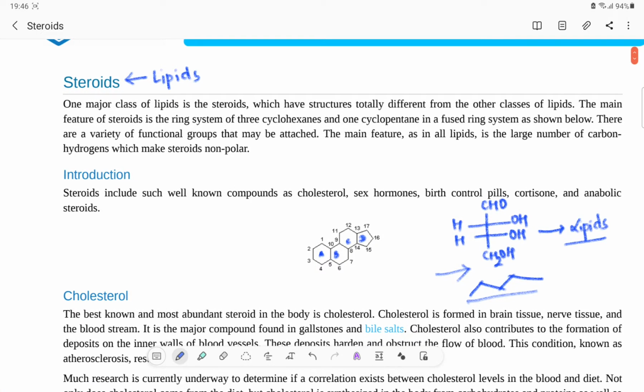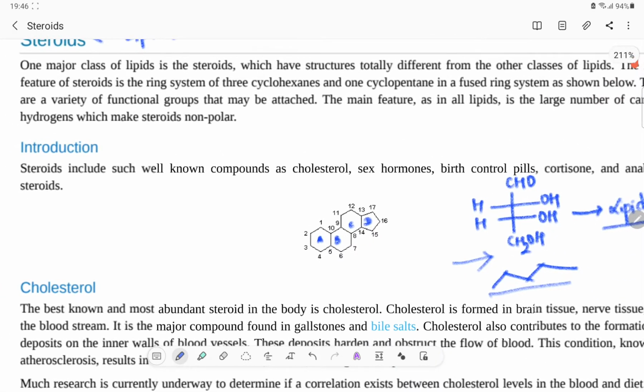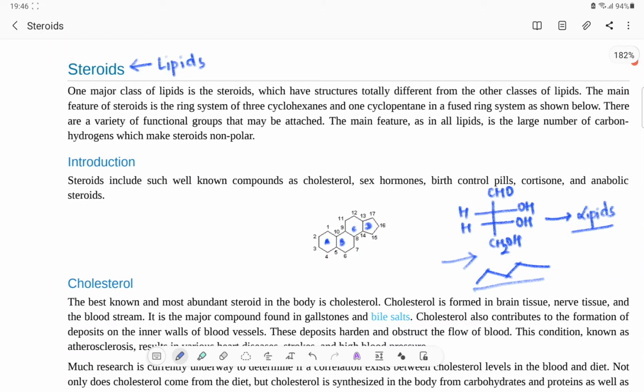Now we have seen that ring systems can be seen. These are fused. A variety of functional groups may be attached. Definitely there will be other functional groups attached to these steroidal systems, and then they can be categorized under various classifications of the steroidal system.